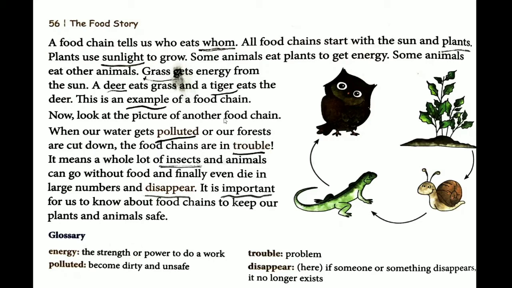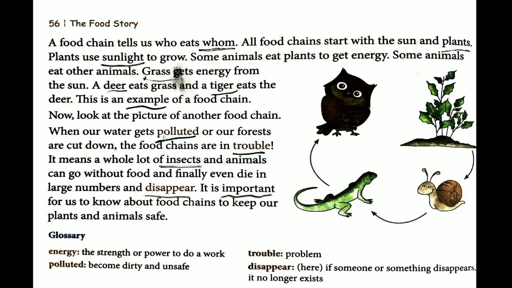Now look at the picture of another food chain. So here you can see the plants, or you can see the grass, and the grass is being eaten by the snail. So you can say snail or you can say an insect. So all the insects feed upon the grass, and these insects are in turn being eaten by the lizard, and the lizard is in turn being eaten by the owl. So this is another food chain. So a number of food chains are operating in nature.